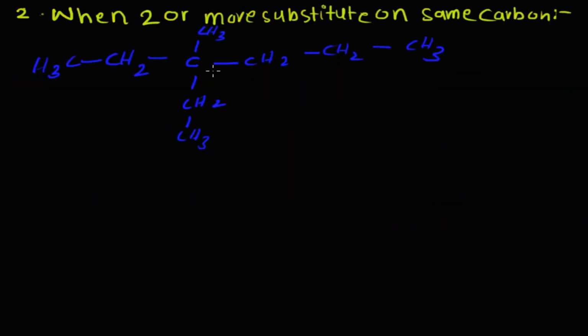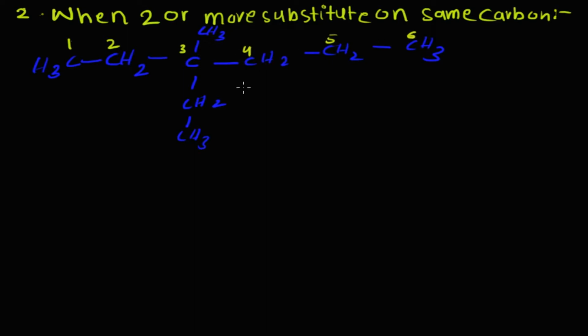If there are two or more substituents on the same carbon like this, let's start the numbering of this compound: 1, 2, 3, 4, 5 and 6.